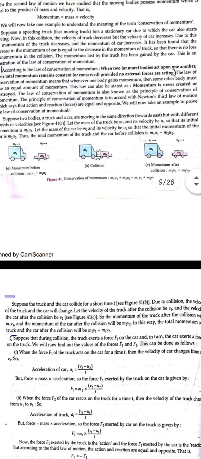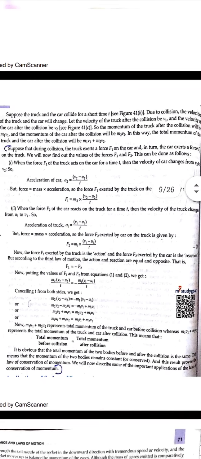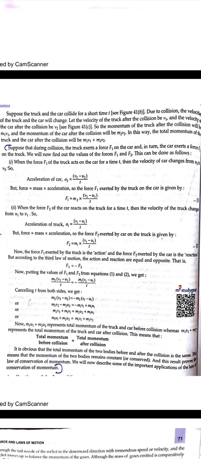Okay, so the derivation can be given like this. Since the bodies are attacking each other and moving in different directions, here we can say that every action has an equal and opposite reaction. So Newton's third law tells us that every action has an equal and opposite reaction. What does it mean? The force applied by the first body on the second object will be equal to the force applied by the second body on the first object, but in different directions, so F12 is equal to minus F21.